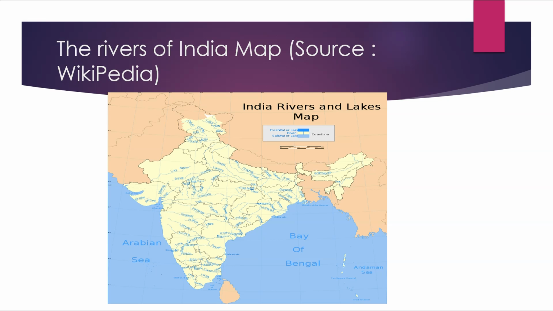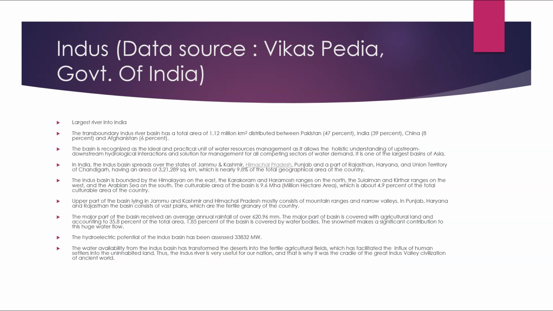This is the map of the rivers, source Wikipedia. So you can see the Himalayan rivers like Ganga, Yamuna, Indus, and Brahmaputra, as well as the South Indian rivers like Godavari, Krishna, Kaveri, Mahanadi, and the Western Ghats rivers like Narmada. It's above the Western Ghats, by the way.